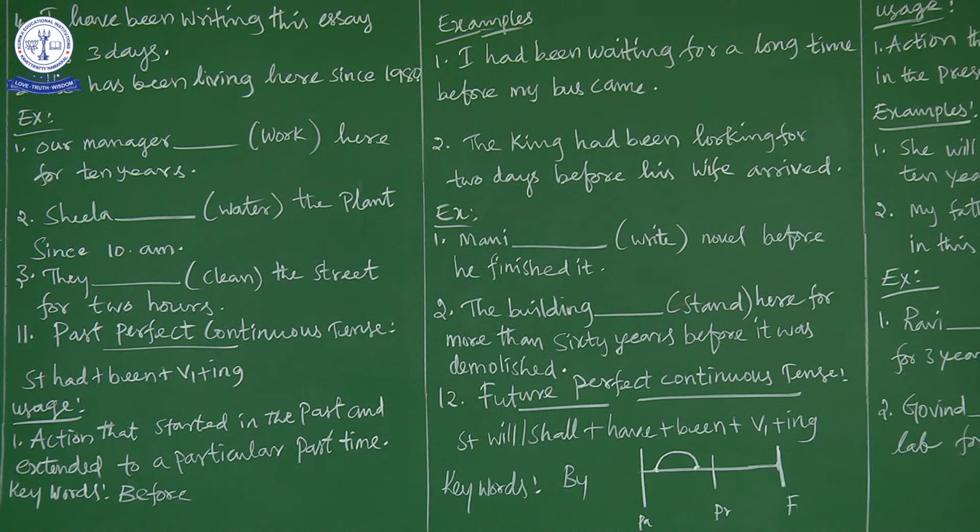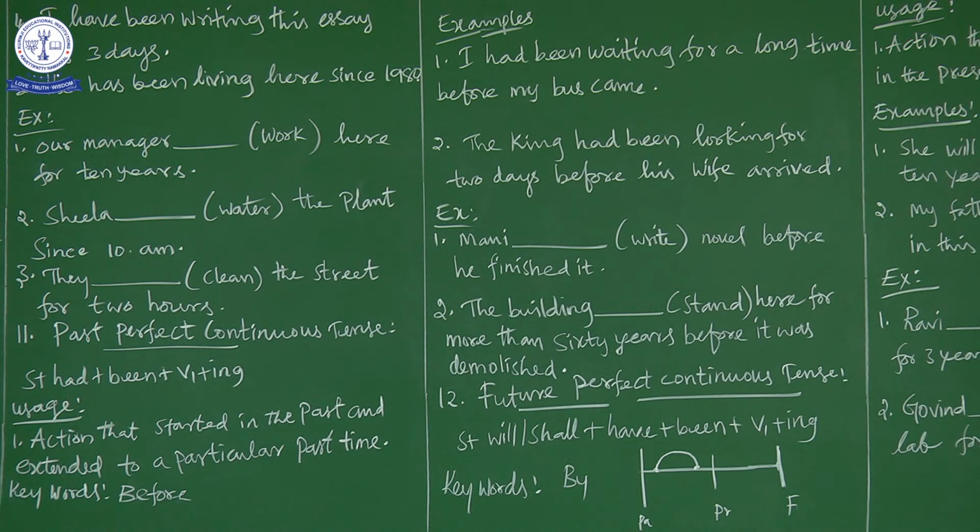Okay, stand is the verb here. So now who is the subject here? What is the subject here? The building. So what is the sentence structure? Subject. Next we have to go for had. Okay, so the building had been. Stand means what? Here verb plus ing. So the building had been standing.